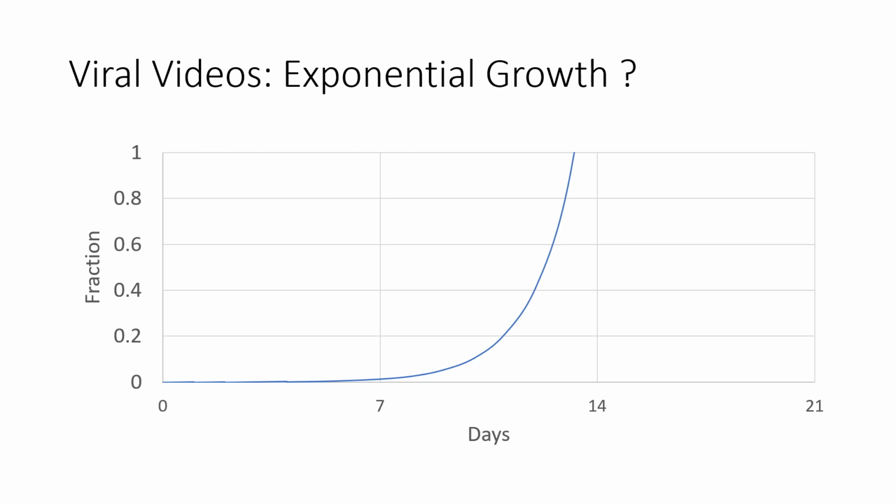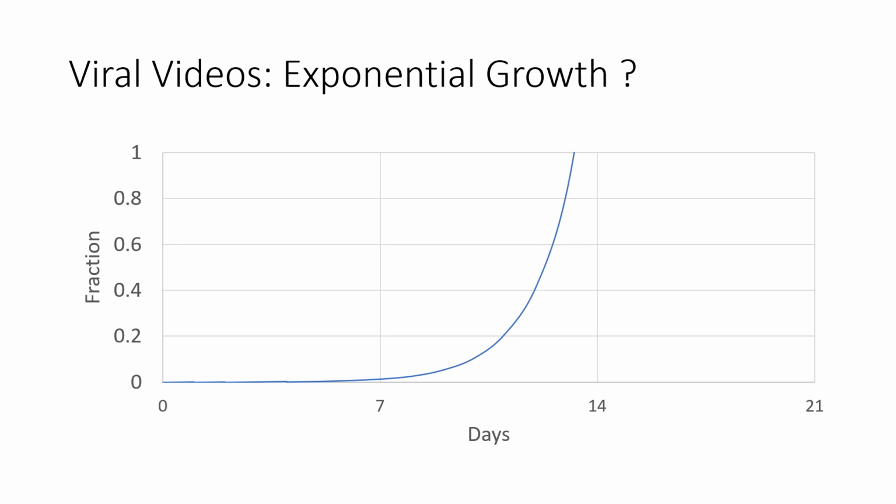But then in the second week, all of a sudden, we're going from this small fraction to everybody having seen the video. Everybody who will ever see the video has seen the video within the first 2 weeks. Now, this might seem a little odd in itself. The continuous growth is kind of what we're expecting with viral growth, so that's fine.